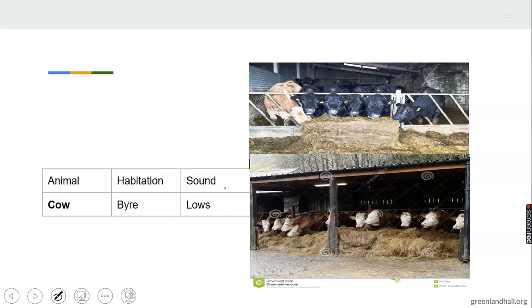Okay, the next one that we have here is a cow. Where do cows live? They live in the byre. You see the spelling of byre there? B-Y-R-E. Byre. What sound do they make? The loo. That's the sound that they make. You can see cows in this picture.